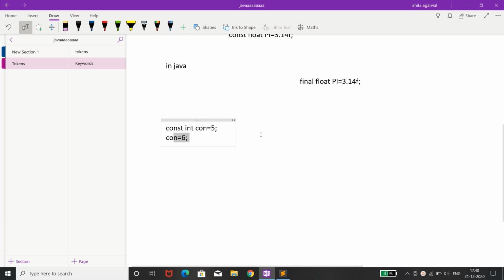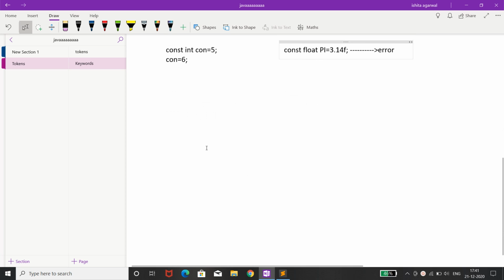Now if I talk about Java, this will not work. If I try to write const float pi = 3.14f in Java, we will get an error, because its syntax and meaning definition are not mentioned in Java, so we cannot use it.